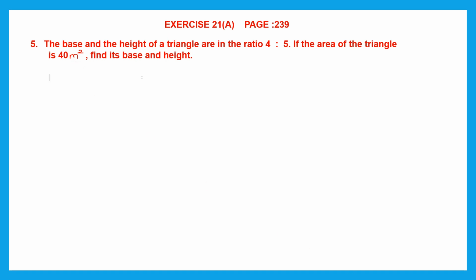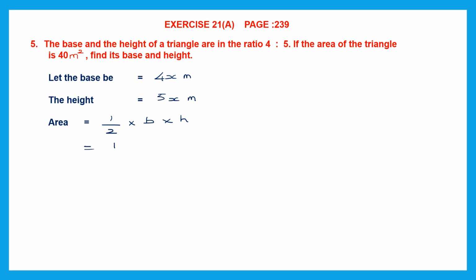So in that case, let's consider the base to be 4x meters and the height to be 5x meters from the ratio. Now we can find the area of this triangle because we have the base and the height. We can use the formula half base into height. So let's substitute. 1 by 2 into the base, which is 4x, and the height, which is 5x. Let's cancel what we can. So here 2 2's are 4.